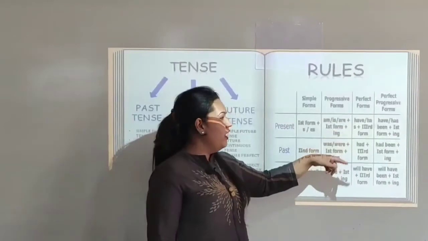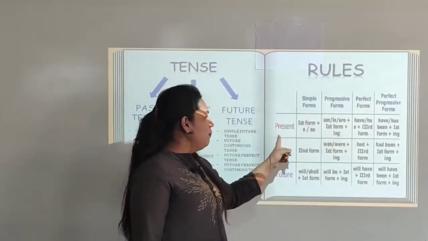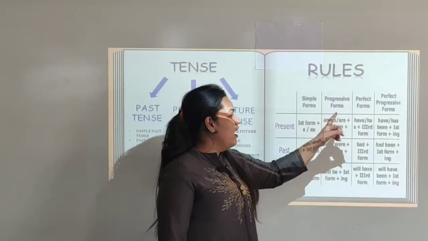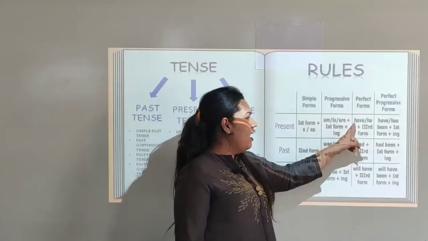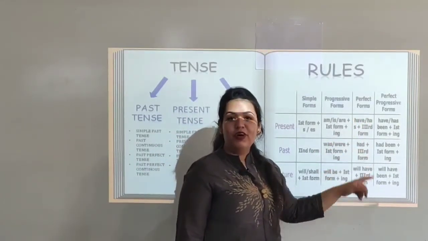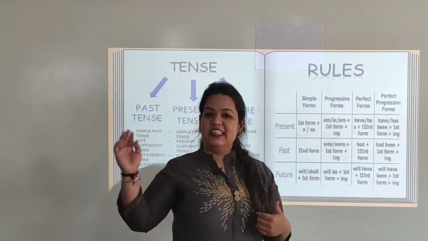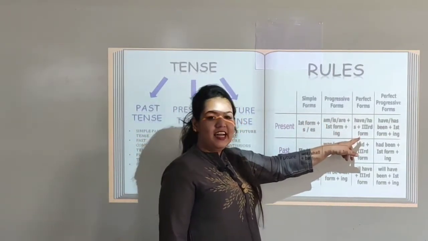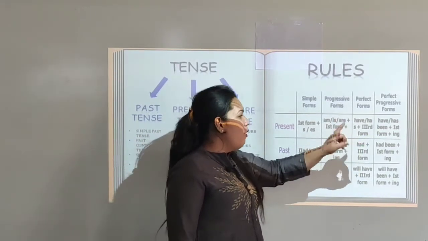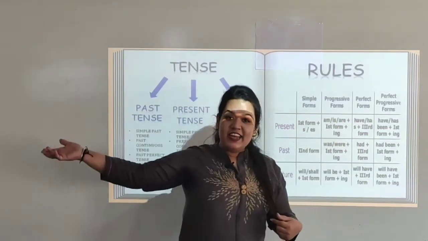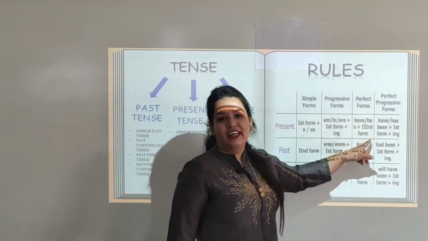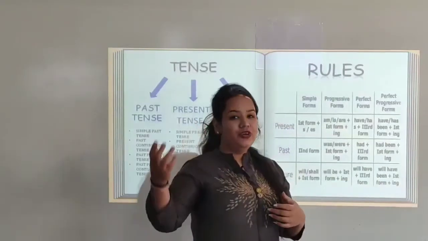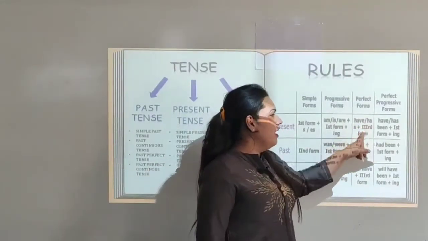Now let us move ahead with the perfect form, that is present perfect tense. For present perfect tense, the rule says we have to add in the sentence have, has and the third form of the verb. What is the third form of the verb? Yes. So let us see the example. We have already protested. For the perfect form, the third form of the verb should be added with have or has.